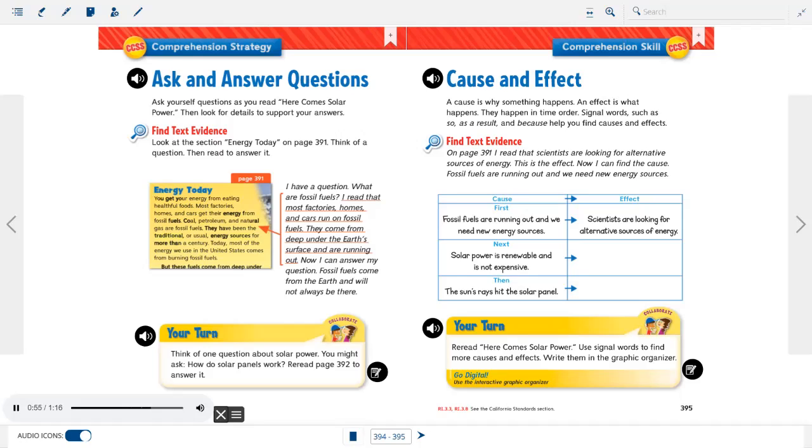I have a question. What are fossil fuels? I read that most factories, homes, and cars run on fossil fuels. They come from deep under the Earth's surface and are running out. Now I can answer my question. Fossil fuels come from the Earth and will not always be there.